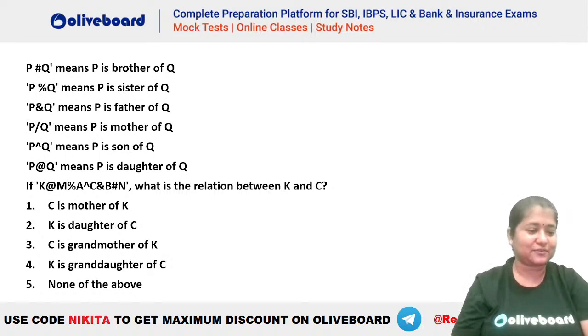Chalo, let's check. Harika 4. So now we have changed the answer from 3 to 4. Okay, chalo, be careful, guys. Be careful. Let's see what should be the answer here. So we have to find the relation between K and C. Okay, K and C has to be found out. What is the relation between them?